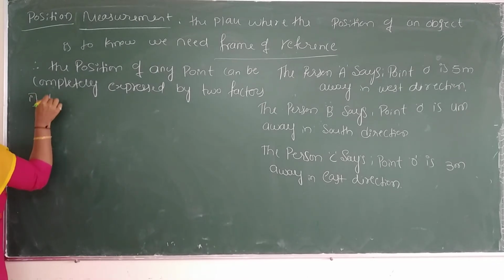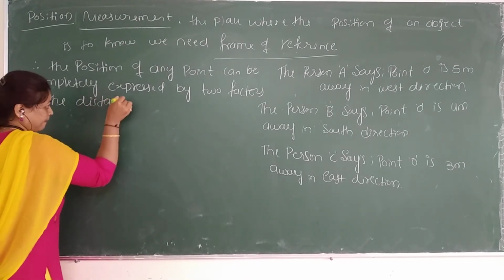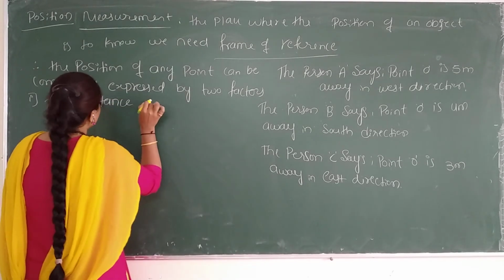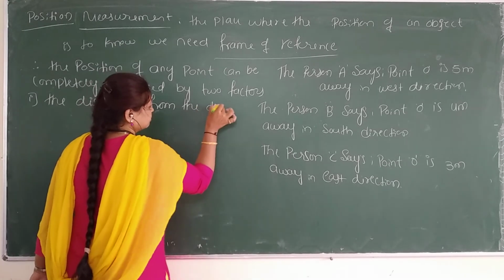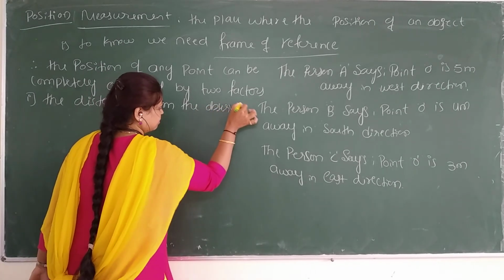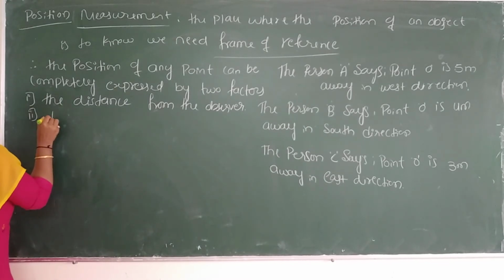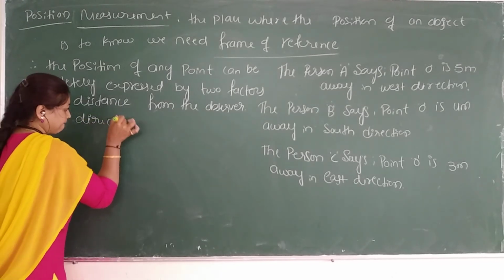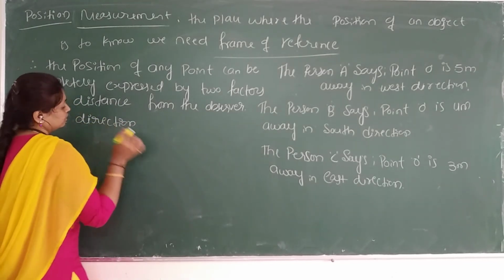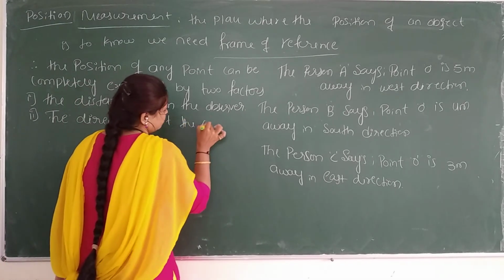One is the distance from the observer, right? And the second one is the direction with respect to the observer.